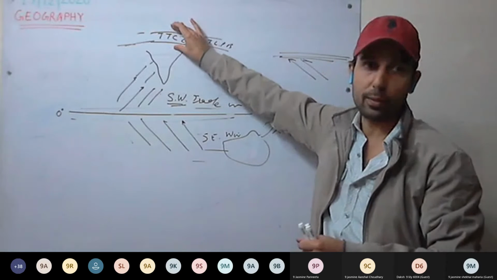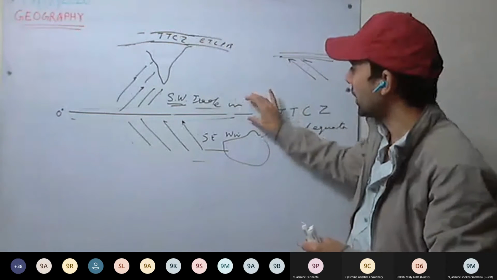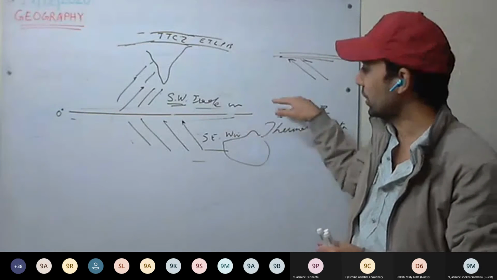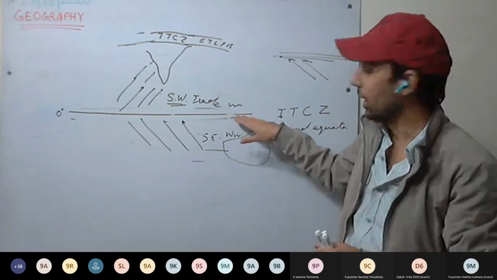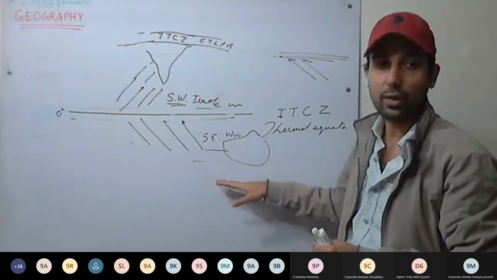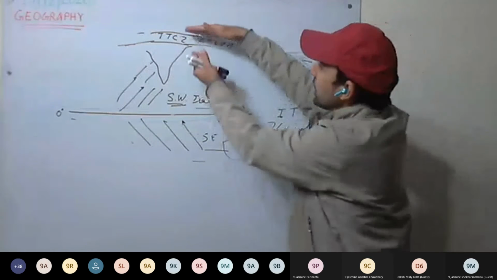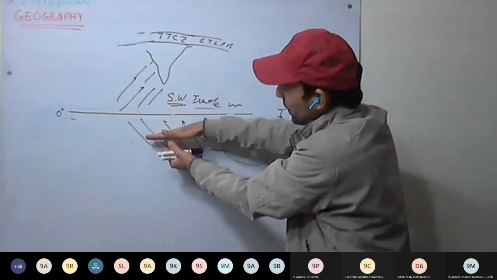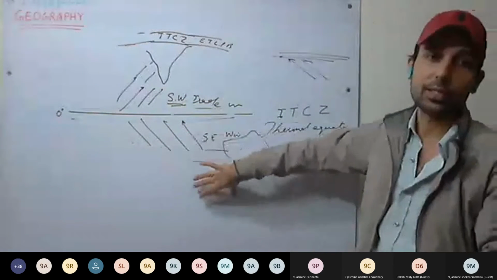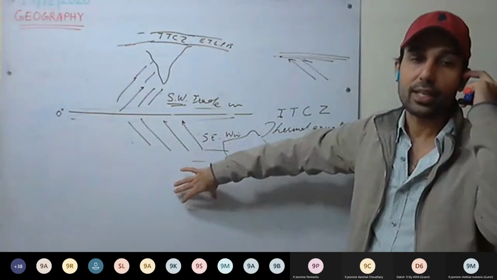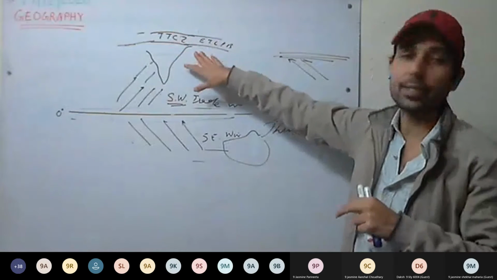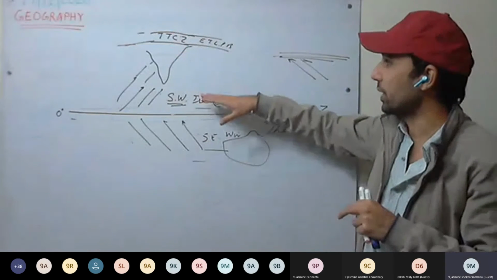During March and September, low pressure will develop on the equator because the sun is overhead here. In December, on 23rd December, the sun will be overhead on the Tropic of Capricorn. So this ITCZ will shift in the southern hemisphere, but it shifts less there because the southern hemisphere is mostly water, with very little land. But in the northern hemisphere, we have more land, and land gets heated faster as compared to water.